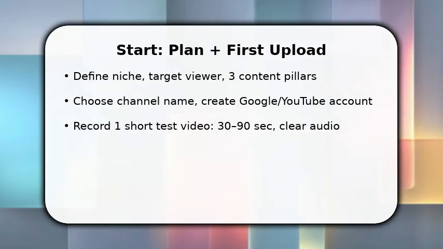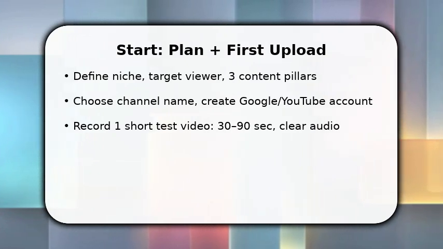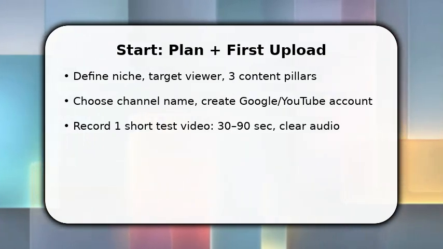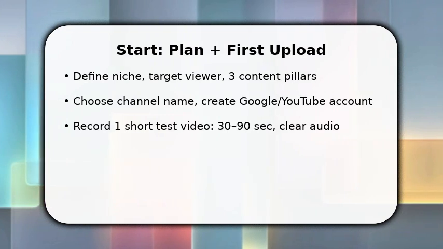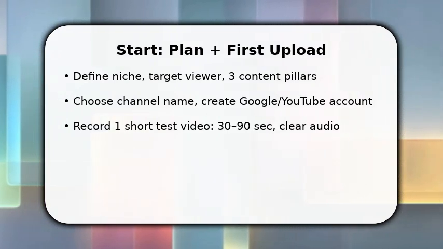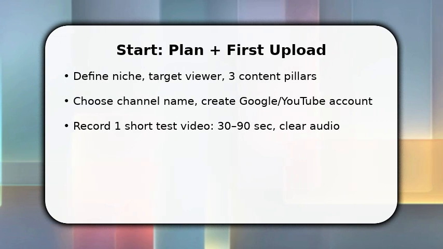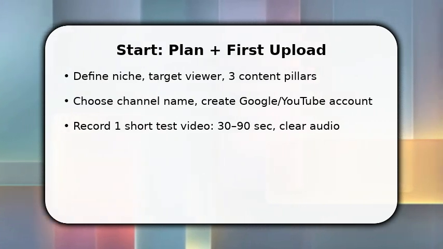You begin by choosing a clear niche and 3 content pillars so your channel has direction. This matters because viewers subscribe to patterns. Once decided, make a Google/YouTube account and a memorable channel name, then set basic branding.